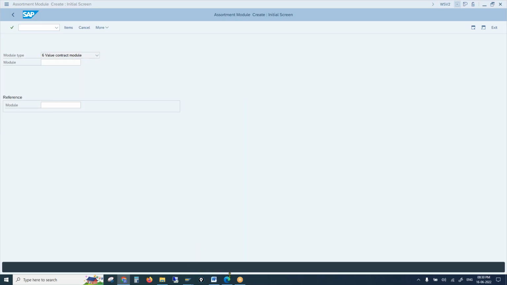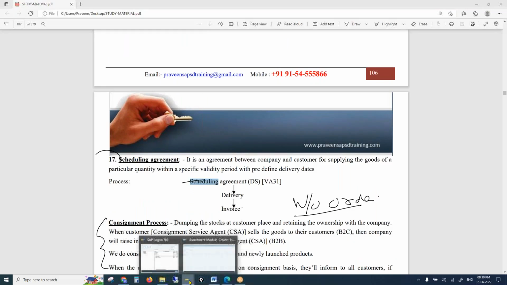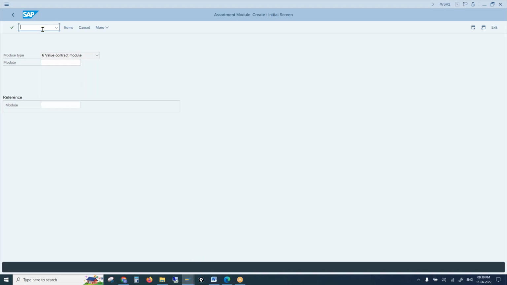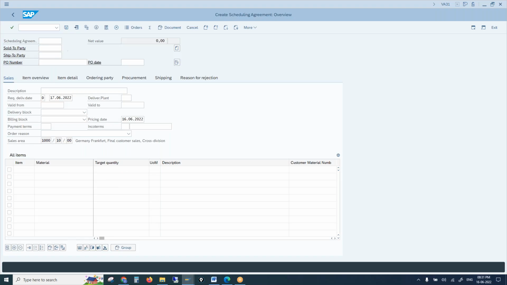And the last one is scheduling agreement, VA31. And the scheduling agreement document type is DS. What is special about this scheduling agreement? As I told you, material and target quantity. So the delivery date should also be mentioned. That means target delivery date and target quantity both are predefined.